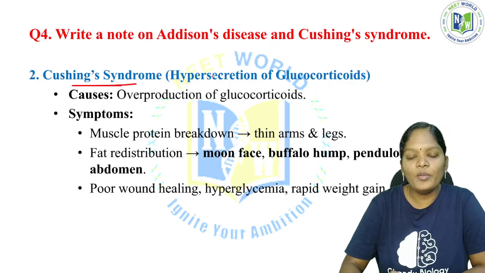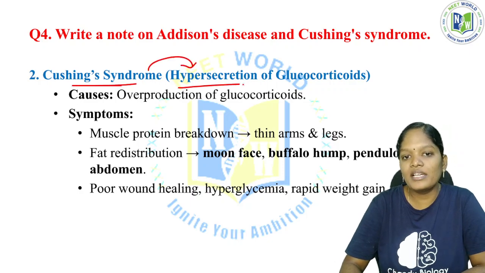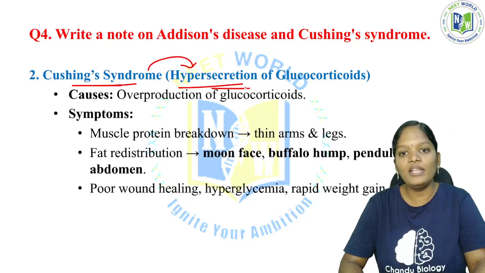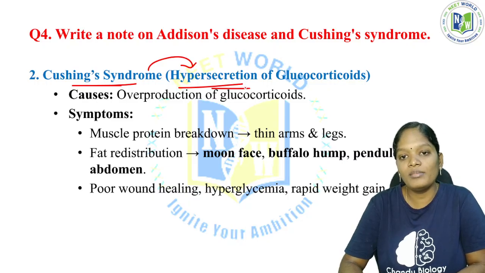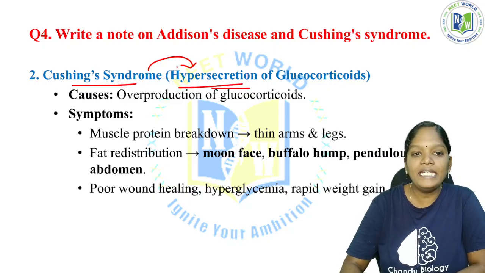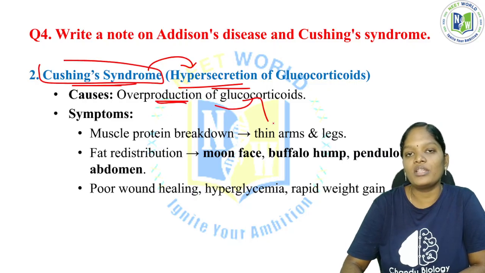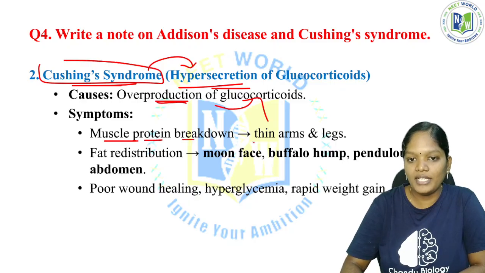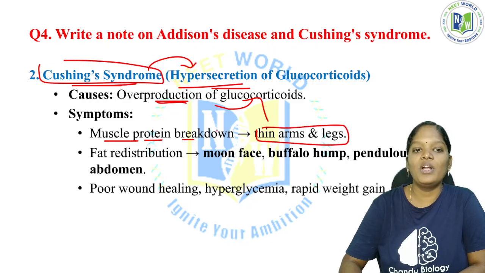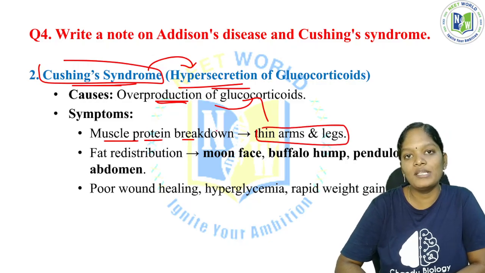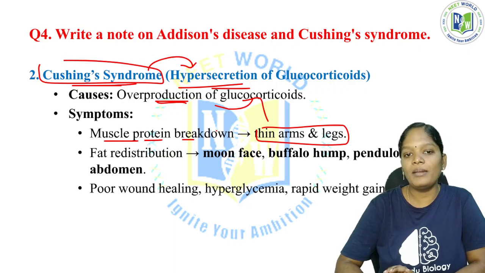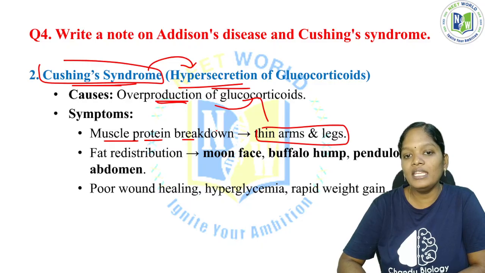Now, Cushing's syndrome, this causes the hypersecretion of the glucocorticoids. If the adrenal cortex is secreting the glucocorticoids higher than normal, above the normal level, it results in Cushing's syndrome. Okay, overproduction of the glucocorticoids by the adrenal cortex. So the symptoms are muscle protein breakdown, thin arms and legs, which means what? Muscle protein, actin and myosin, breaks down, and this results in thin arms and legs.